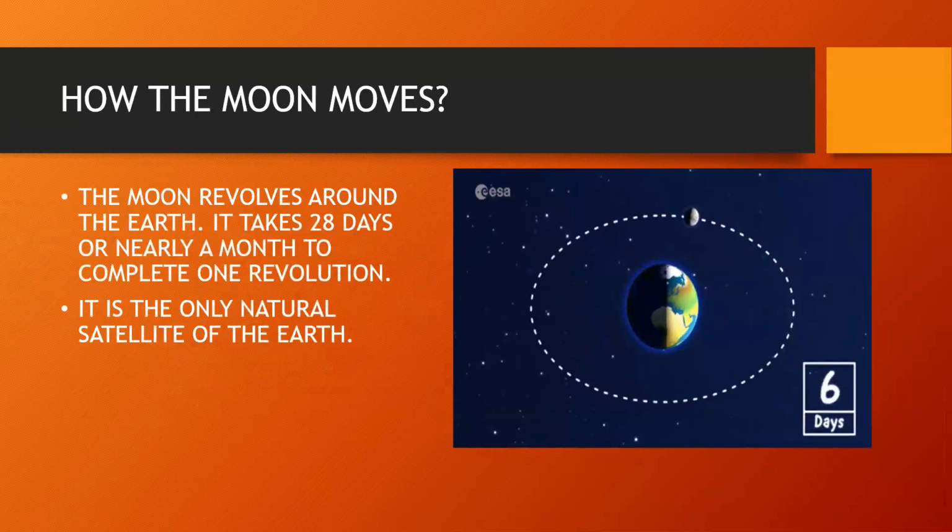How the moon moves. The moon revolves around the earth in the same way the earth revolves around the sun. It takes around 28 days or nearly a month to make one complete revolution around the earth. The moon is the only natural satellite of the earth. A satellite of a star or planet is an object that goes around the star or planet. Natural satellites of planets are known as moons. The earth has only one moon.